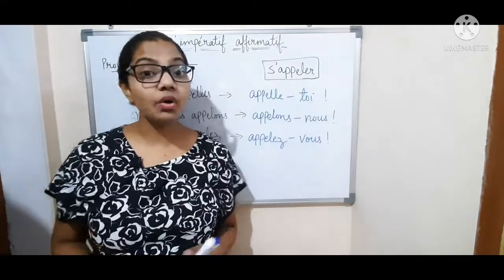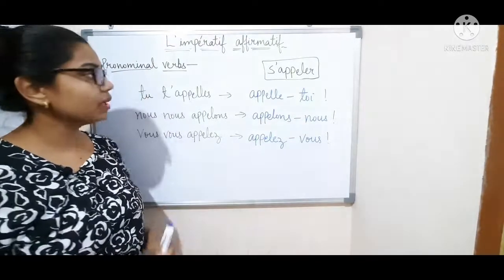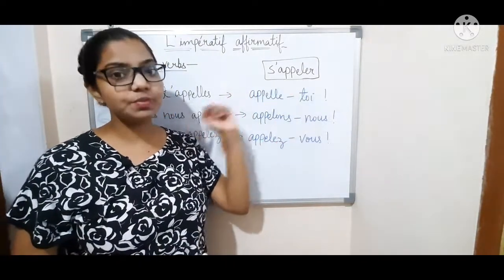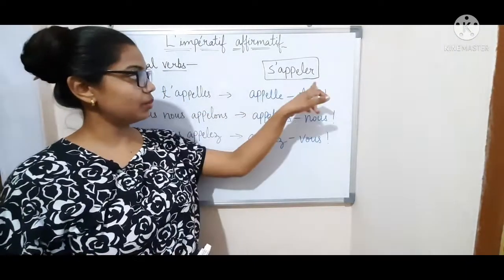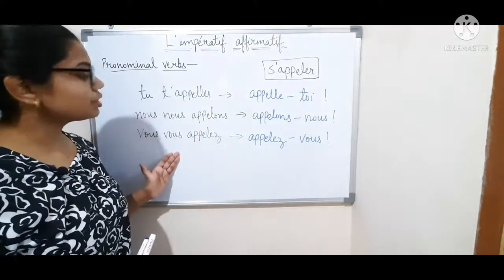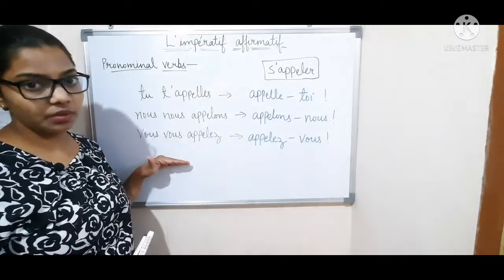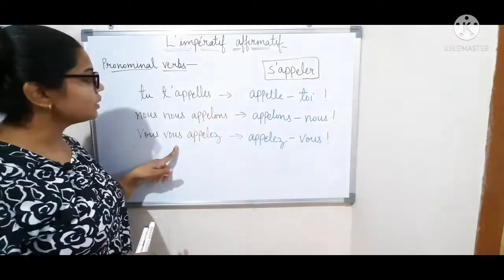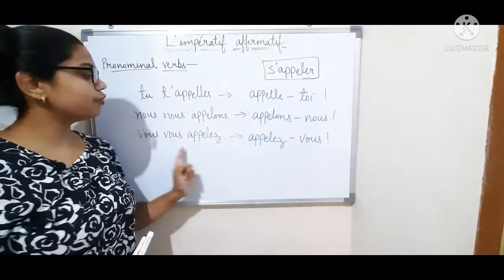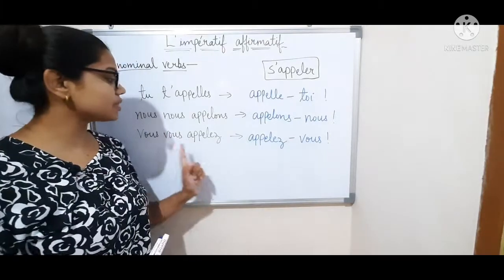Now we will see how we make imperative sentences with pronominal verbs. I will take the verb s'appeler, which means to call. Here is the conjugation in the present tense of this pronominal verb: tu t'appelles, nous nous appelons, vous vous appelez.